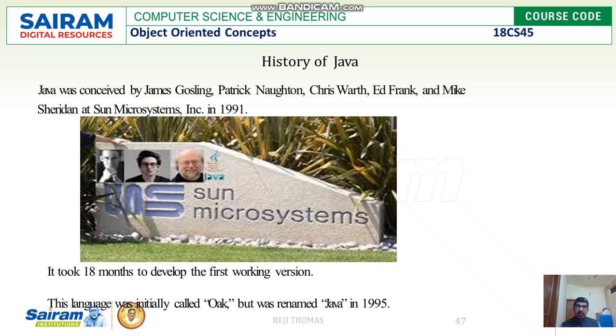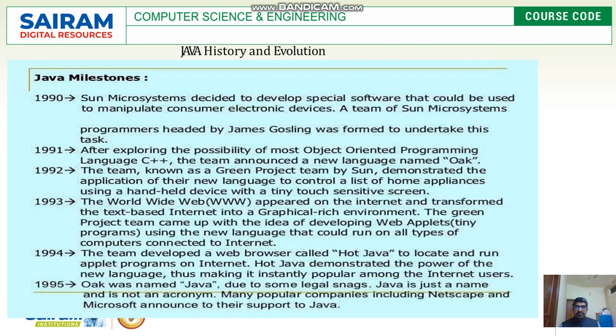They took almost 1.5 years to create the first working version. Initially, it was known as OAK, and they renamed it Java in the year 1995. So let us see the history in a little more detail.